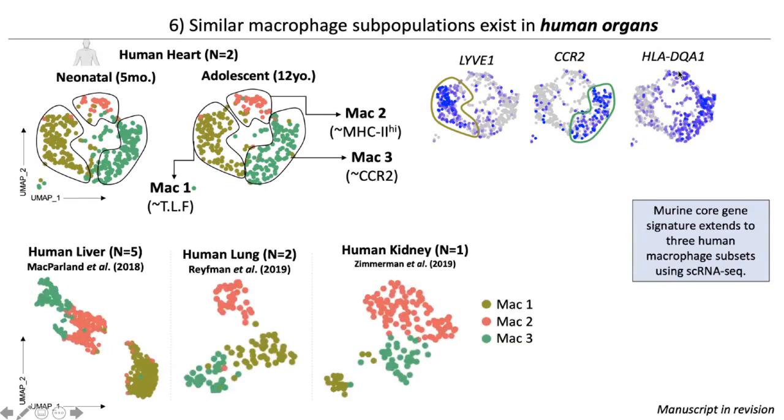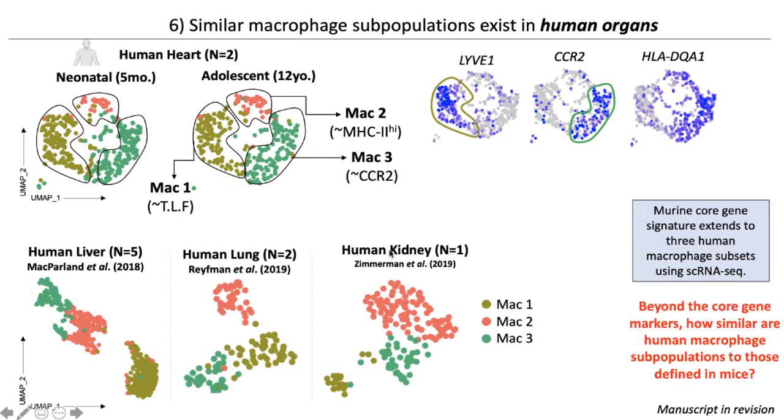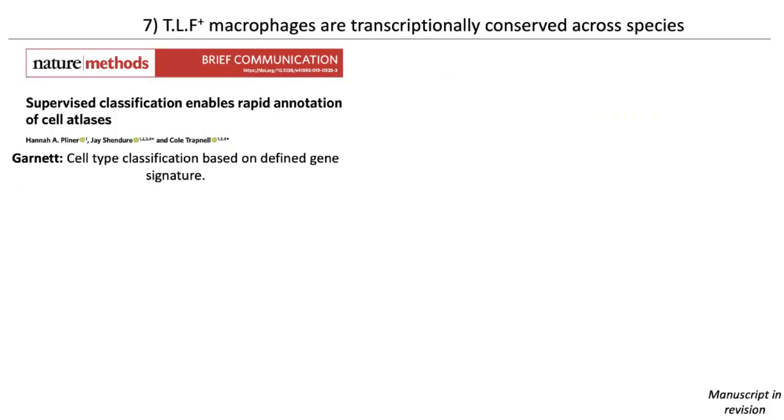So this was consistent in publicly available data of the human liver, the human lung, and the human kidney. However, we wanted to assess beyond these core markers how similar human macrophages are to those in mice. So we performed a more